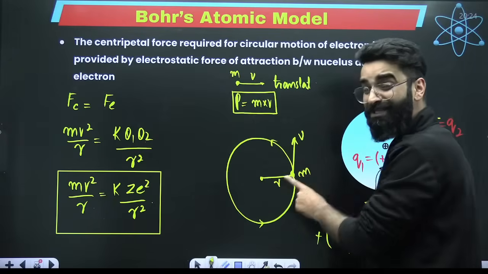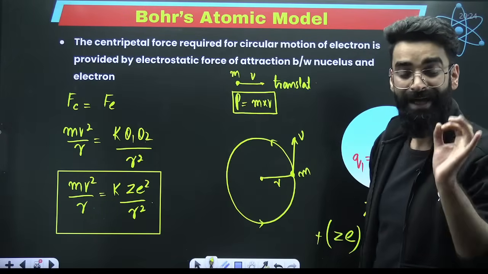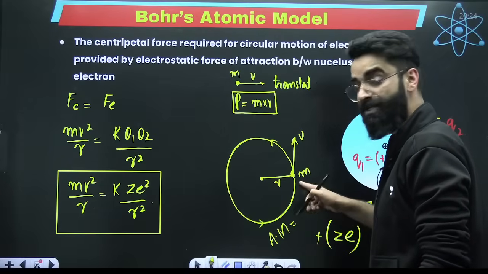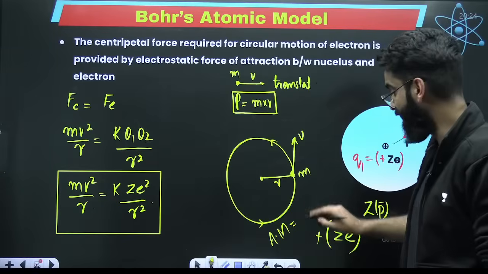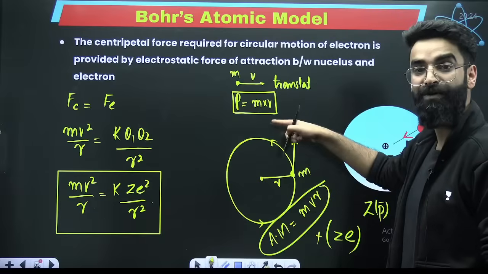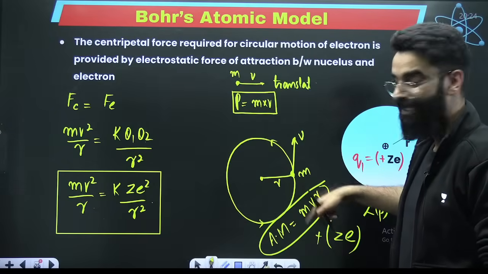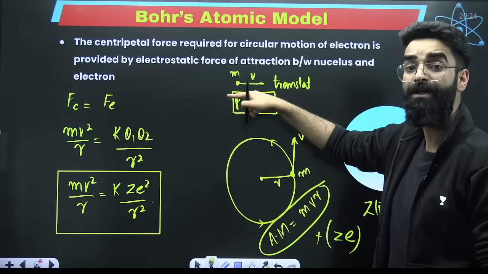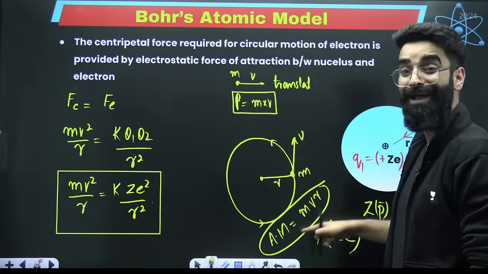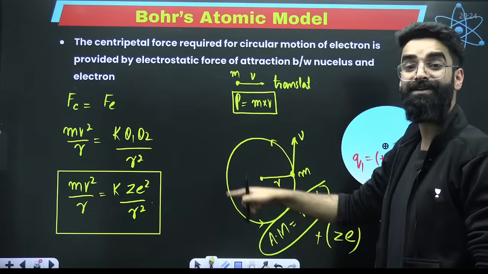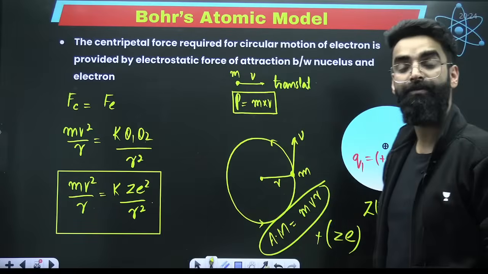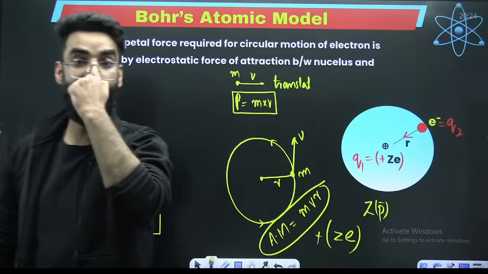So for this object, I'm not going to define the linear momentum. I'll be defining the angular momentum. And that angular momentum is nothing but mass multiplied by velocity multiplied by radius. This was linear momentum, associated with the particle which shows a translational motion. And here, it is not linear momentum because this is not translational motion. This is the angular momentum. mvr is the angular momentum.